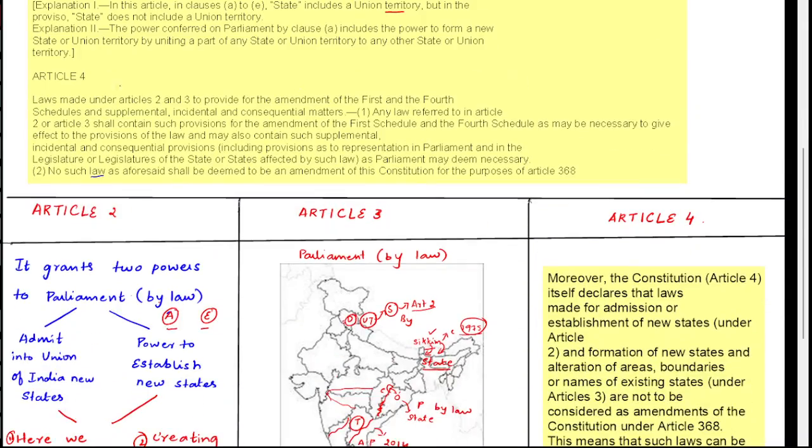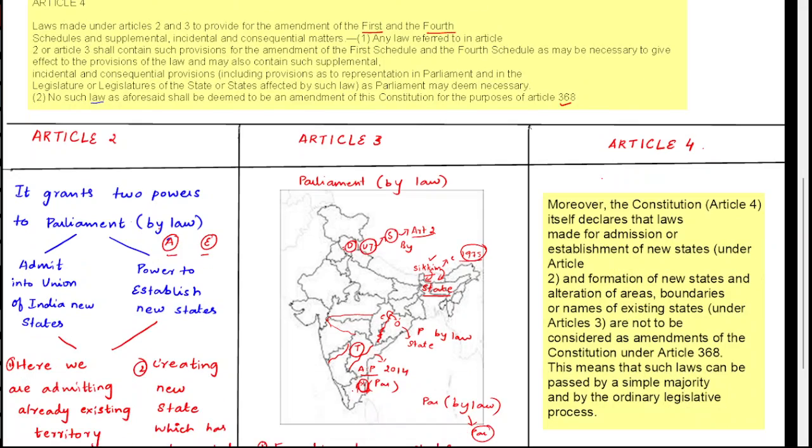Next let us go into Article 4. Laws made under Article 2 and 3 to provide for the amendment of the first and fourth schedules on supplemental, incidental, and consequential matters. Any law referred to in Article 2 or 3 shall contain such provision for the amendment of the first schedule and fourth schedule as may be necessary to give effect to the provisions of the law, and may also contain such supplemental, incidental, and consequential provisions, including provision as to representation in Parliament and in the legislature or legislatures of the states affected by such law, as Parliament may deem necessary. No such law as aforesaid shall be deemed to be an amendment of the Constitution for the purpose of Article 368.